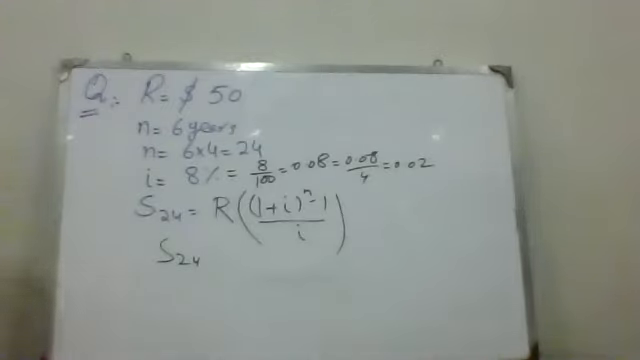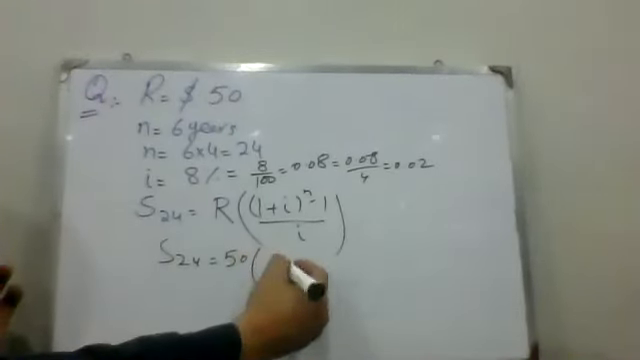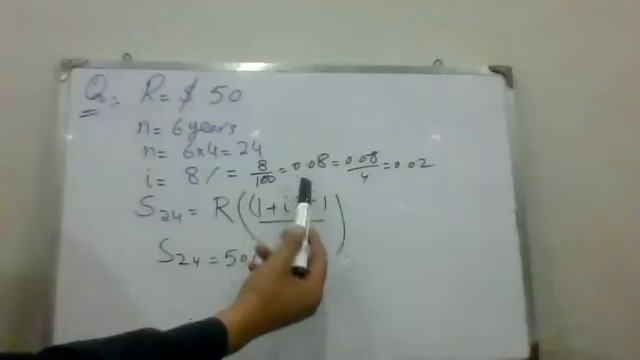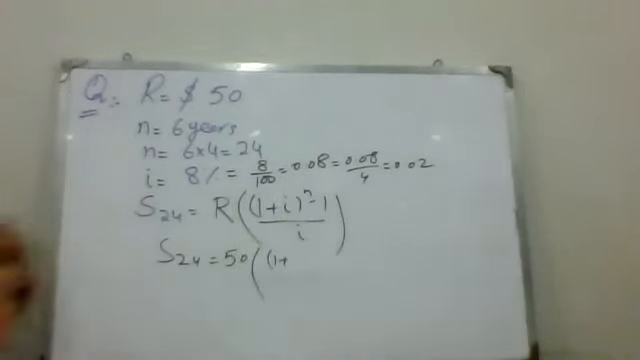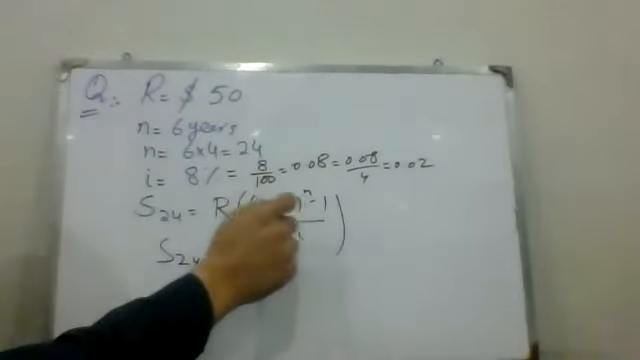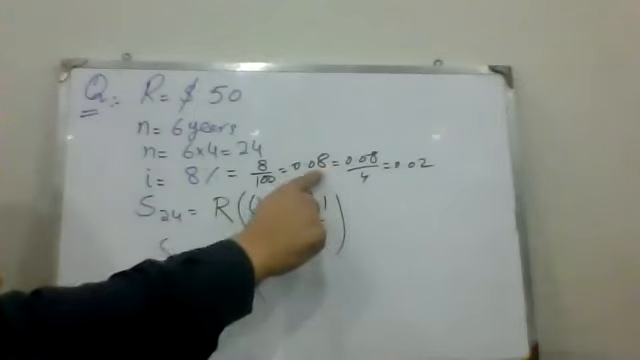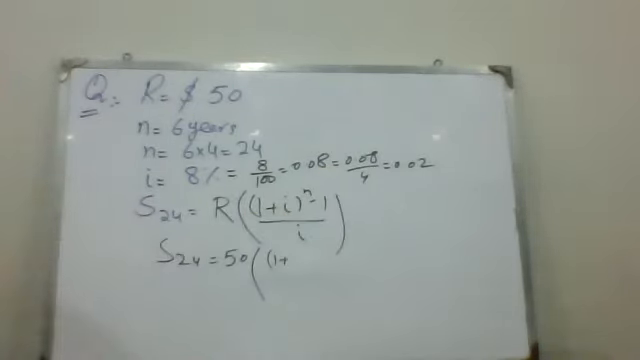50. 50, right? Good. So R is 50, and here is 1 plus I. What is I here? 8%. 8% is changed into decimal. It gives 0.08. Now in the problem it is given that we have to calculate quarter wise. That's why we have to divide 0.08 by 4. We get I is 0.02 that we have to use for quarter wise.